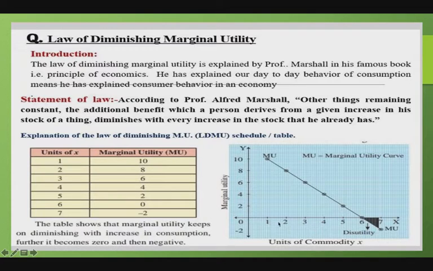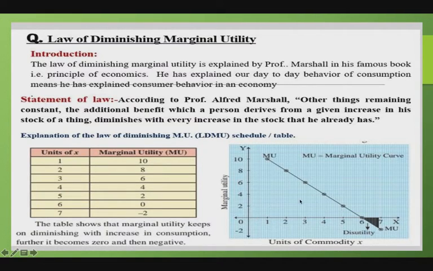As the stock increases, marginal utility diminishes, indicating an inverse relationship between marginal utility and stock of commodity. When units of commodity rise, the marginal utility goes on diminishing.